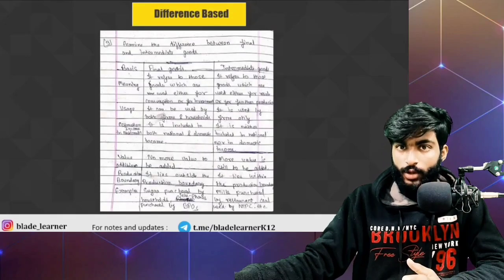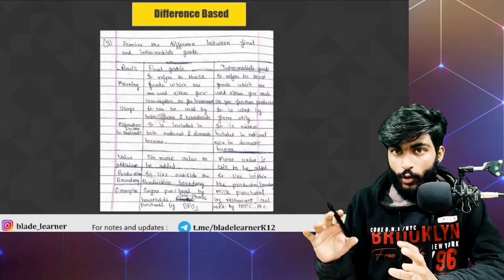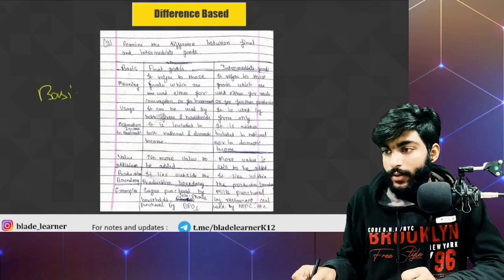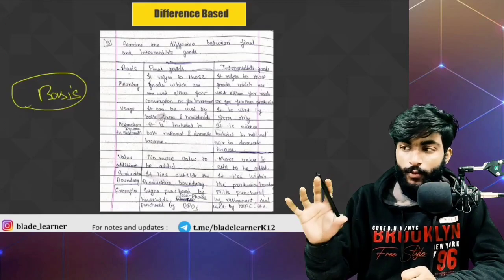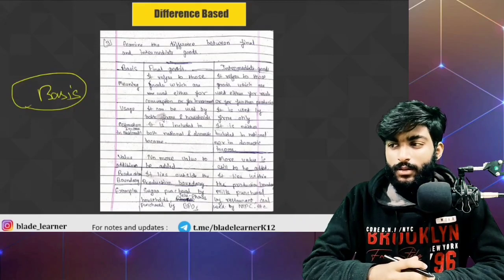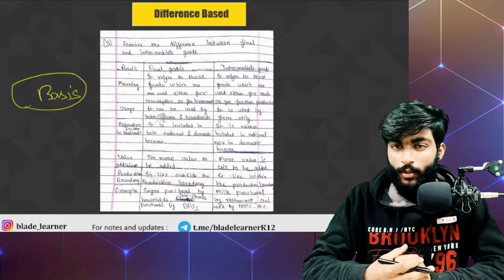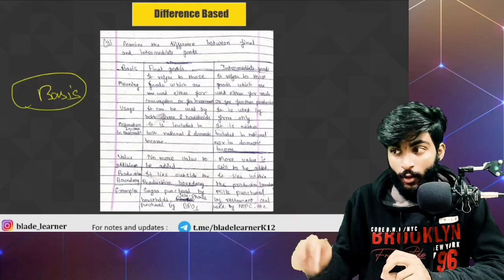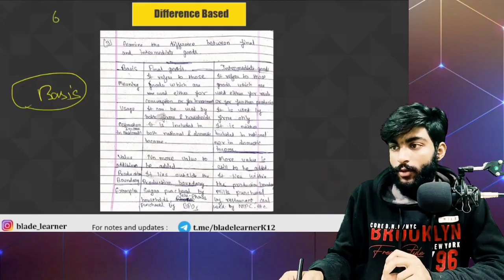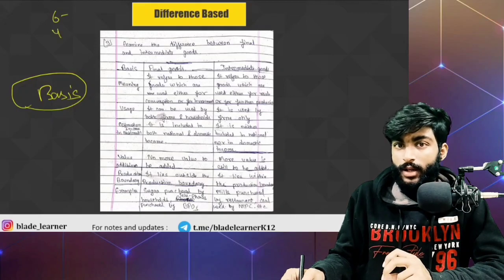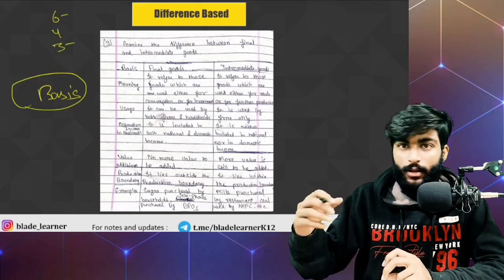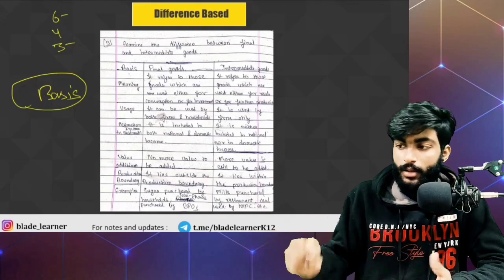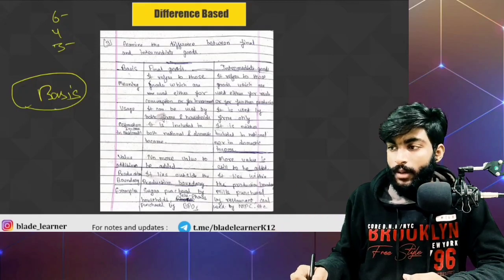In the difference based question, everything is fine, whatever you do is okay, but just add basis. Whenever you write difference between two concepts, I think it will be helpful in economics mainly, because I don't think that in history or political science the difference based questions are asked that frequently. But in economics it can be asked for 6 marks, 3 marks, or 4 marks also, like final goods, intermediate goods, complementary goods, substitute goods, capital receipt, revenue receipt. So you have to add basis.